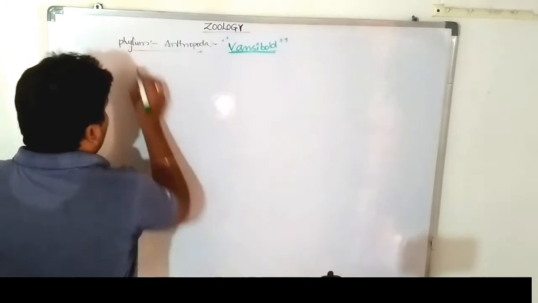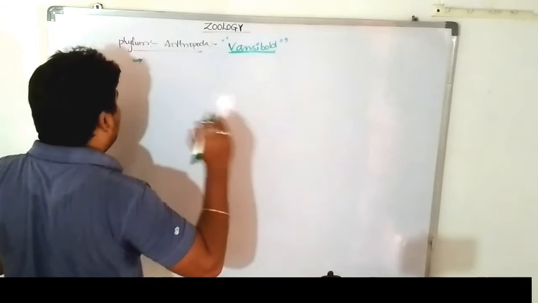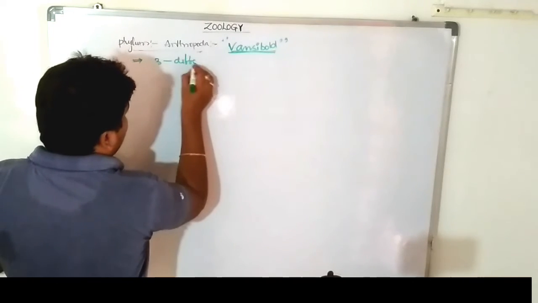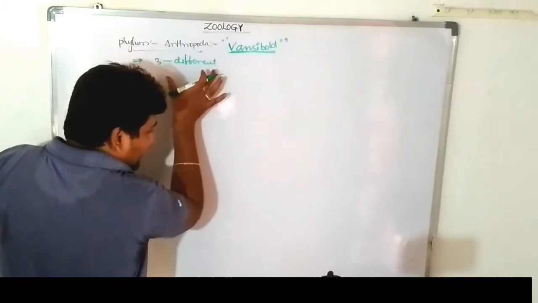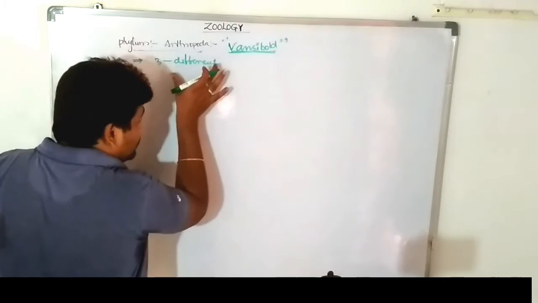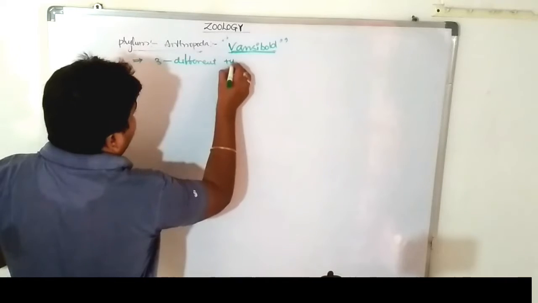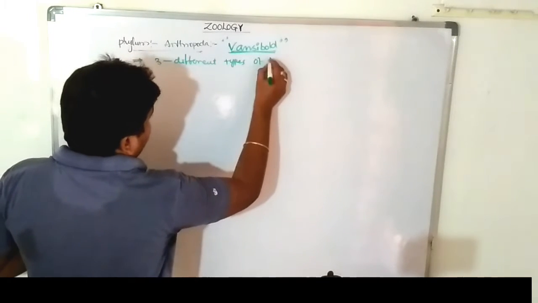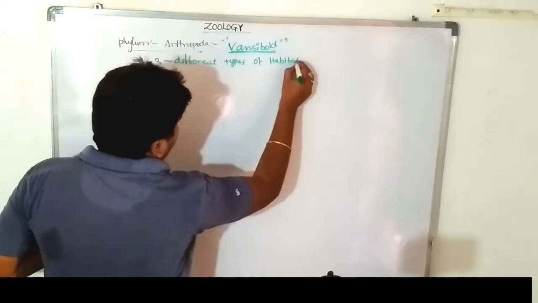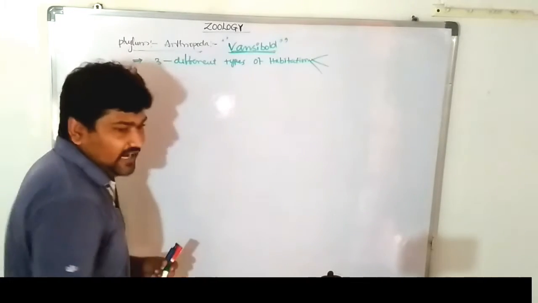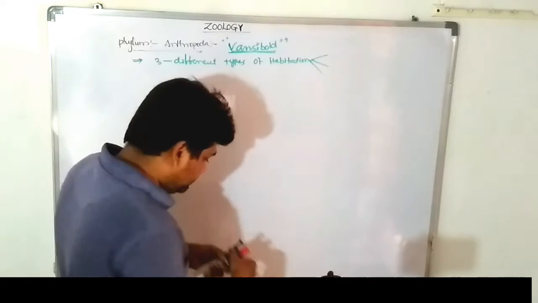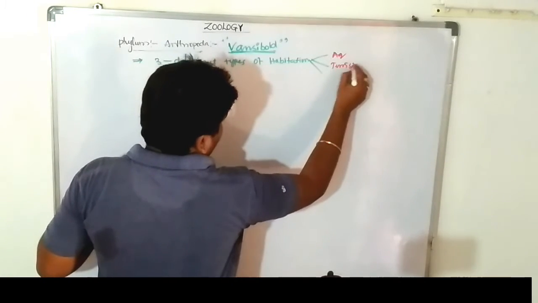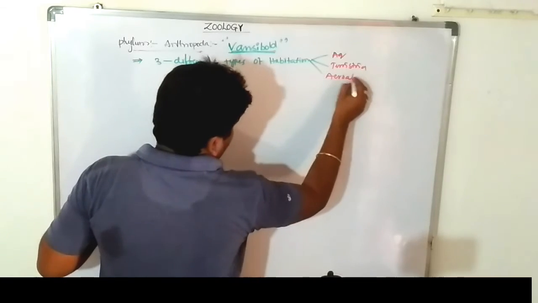So these arthropods are shown in three different types of habitations. This is the first phylum that shows different types of habitation. What are they? Aquatic, terrestrial, and aerial.